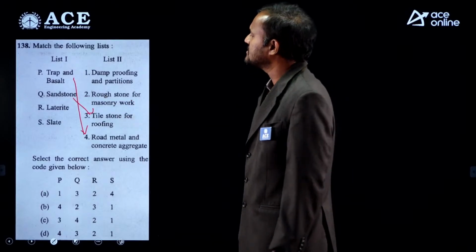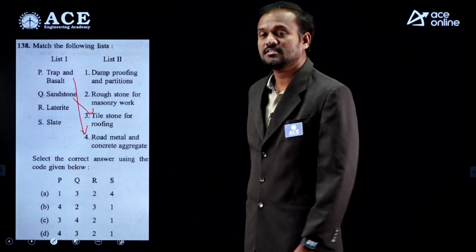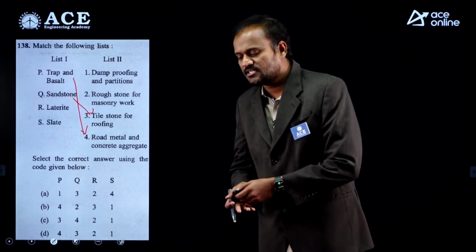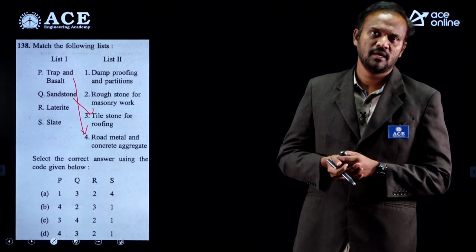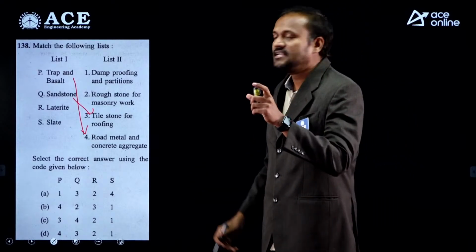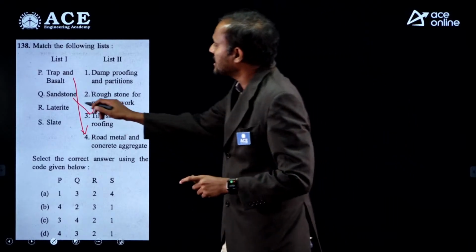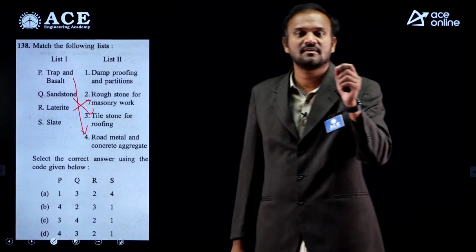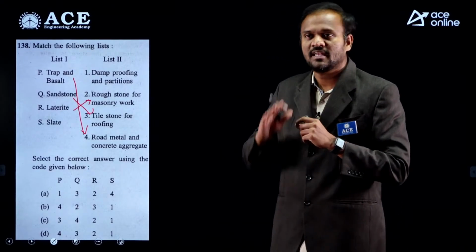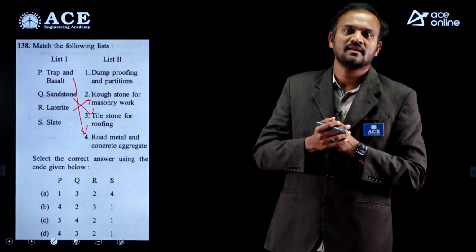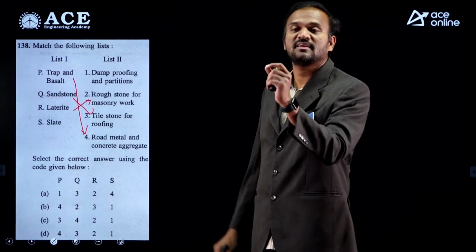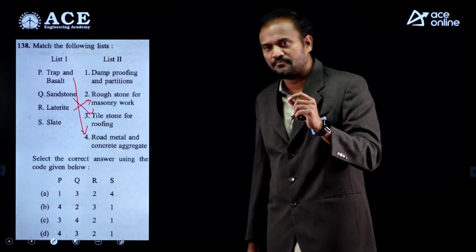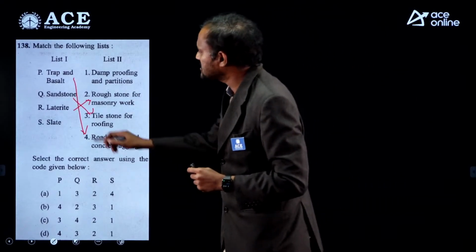Next we have laterite. Laterite basically has a very rough texture, so we generally use it for rough stone work because of its rough, uneven texture, and it has high permeability. Only for rough work of masonry we use laterite. And finally slate.